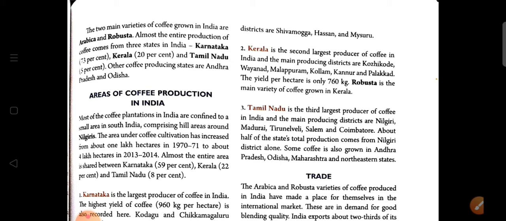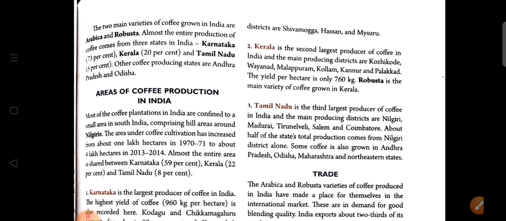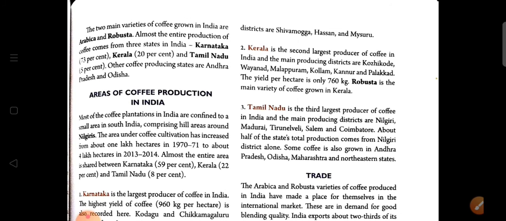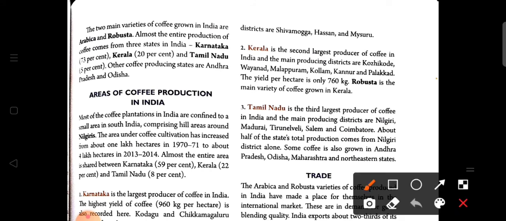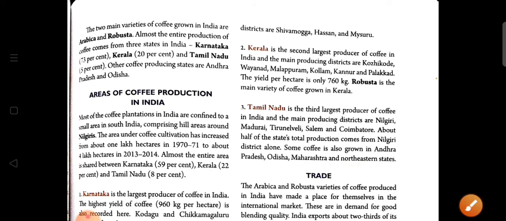Now Tamil Nadu is the third largest producer of coffee in India, and the main producing districts are Nilgiri, Madurai, Tirunelveli, Salem and Coimbatore. About half of the state's total production comes from Nilgiri district alone. Some coffee is also grown in Andhra Pradesh, Odisha, Maharashtra and the northeastern states.